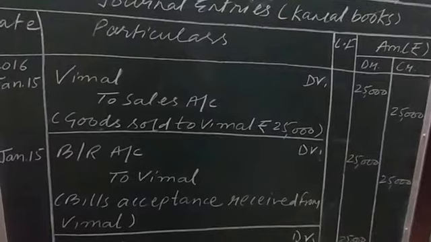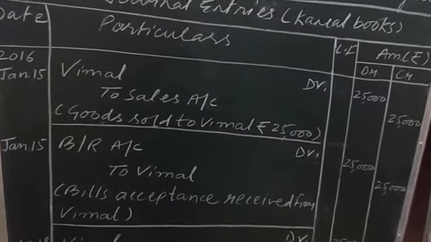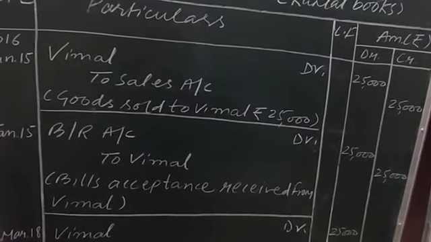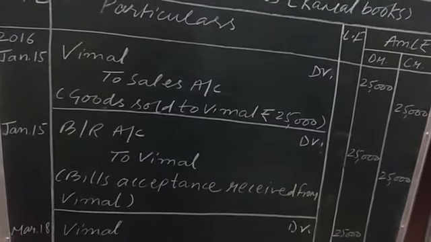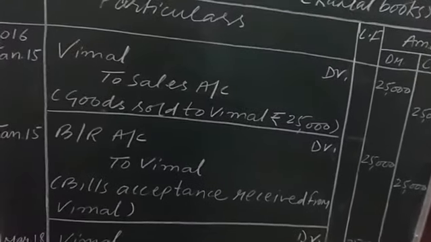And being the place of Vimal occupied by bill receivable, Vimal will be shown on the reverse side, that is credit to Vimal.